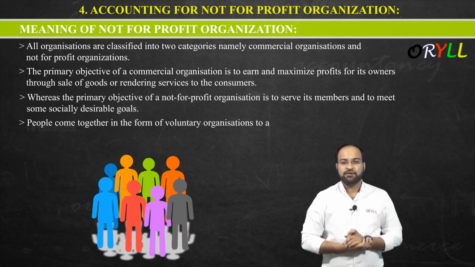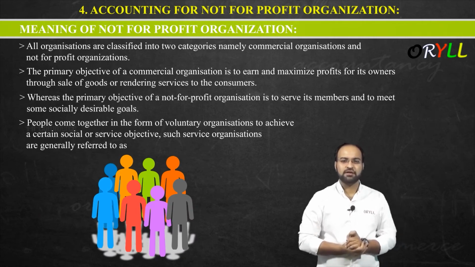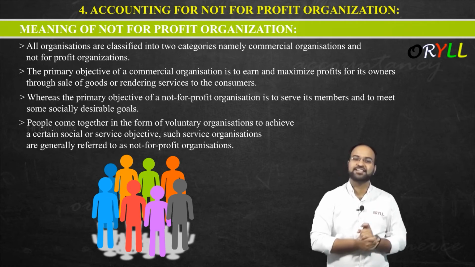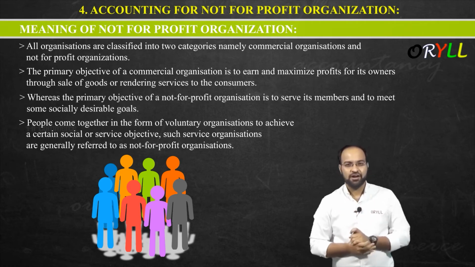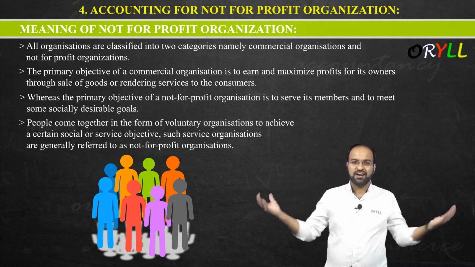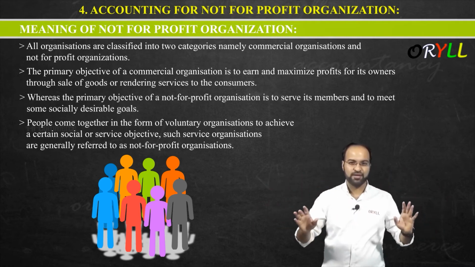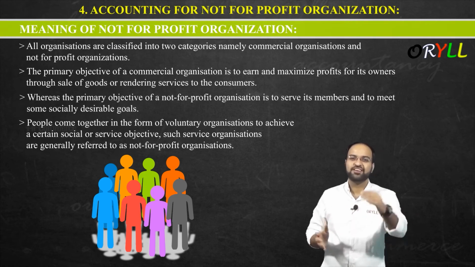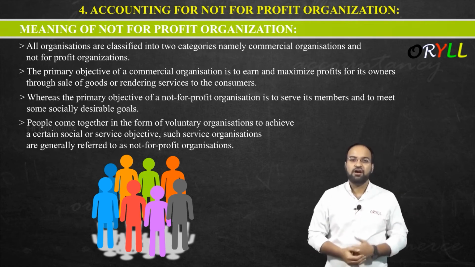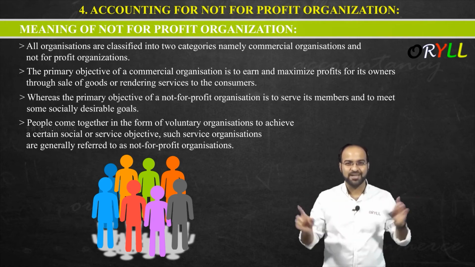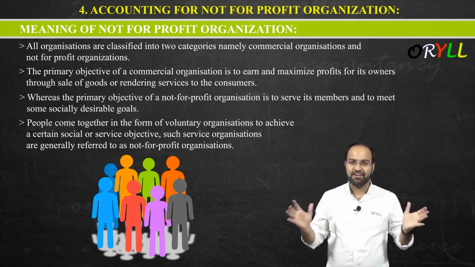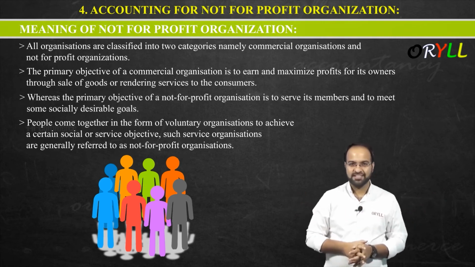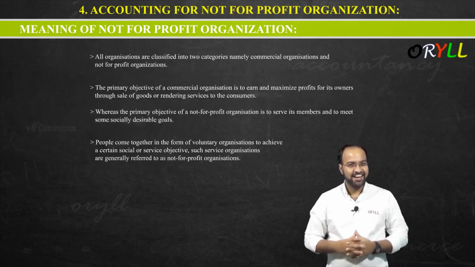People come together in the form of voluntary organization to achieve a certain social or service objective. Such service organizations are generally referred to as non-profit organizations. So the group of people who are coming together voluntarily, not by force, they themselves are coming and saying, let us start a certain organization to serve the society, to serve the poor people, or to serve the world, not to make a profit. Yes or no? So that organization, that group of persons, will be called a not for profit organization. Got it? Now let us see the next point.